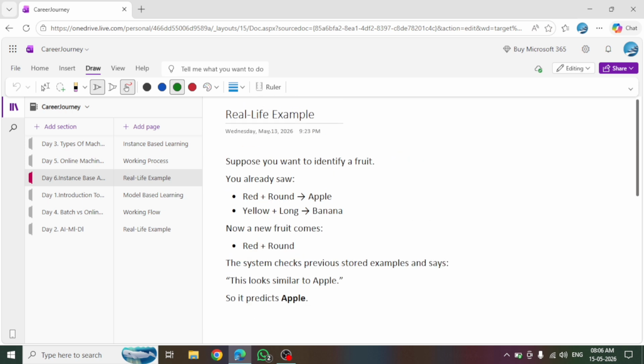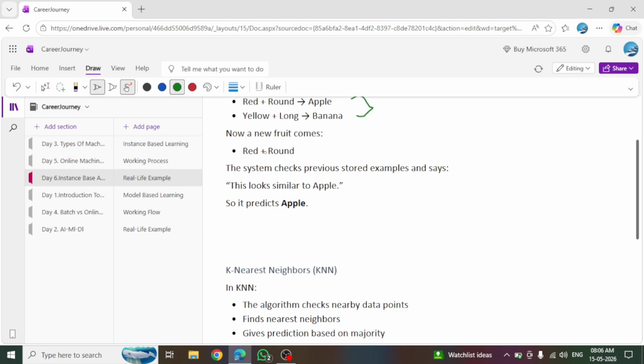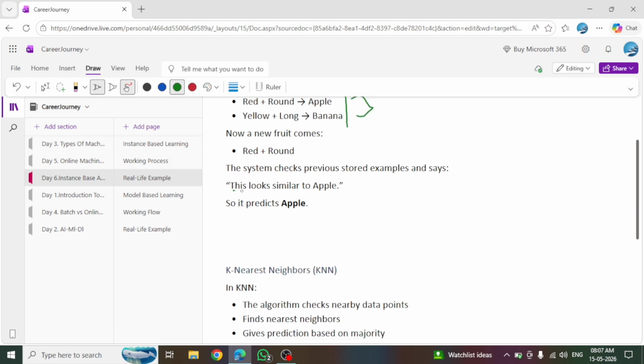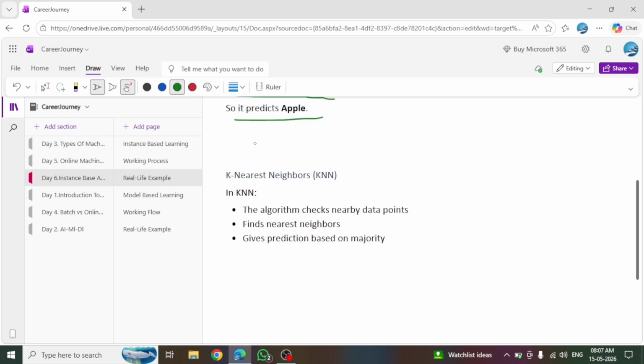Now a real life example. Suppose you want to identify a fruit. We already saw: red plus round is an apple, yellow plus long is a banana. This data is a memorized pattern. Now a new fruit comes, red plus round. The system checks the previously stored examples, the training data, and this looks similar to an apple, so it predicts apple. It is the same as k nearest neighbor: the algorithm checks nearby data points, finds the nearest neighbors, and gives a prediction based on majority.